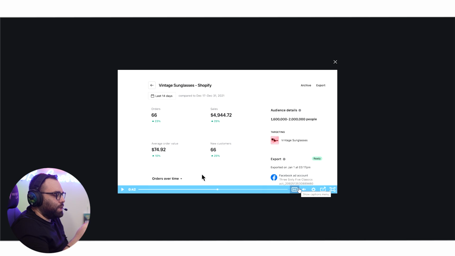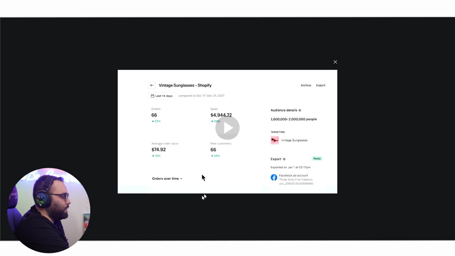I need to mention here that you can link the audiences with only one ad account. You cannot link with multiple ad accounts. So the way it's working, then you click the export button over here.